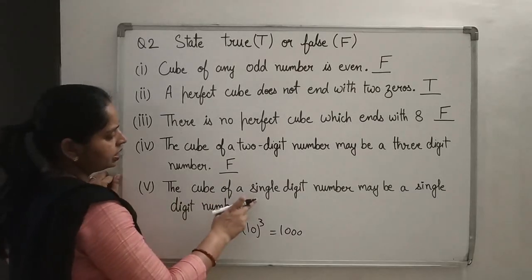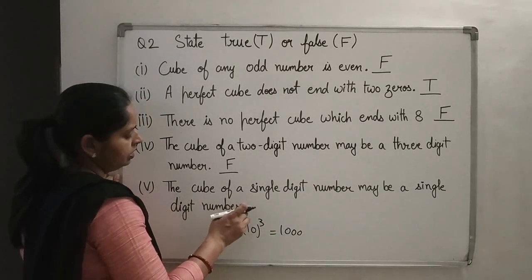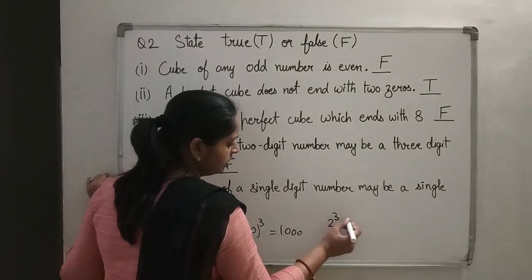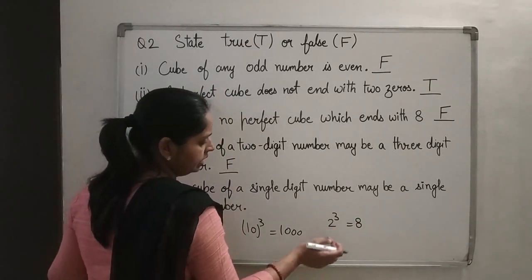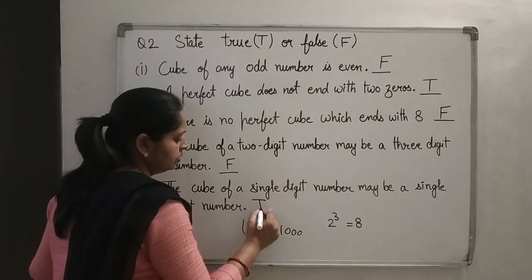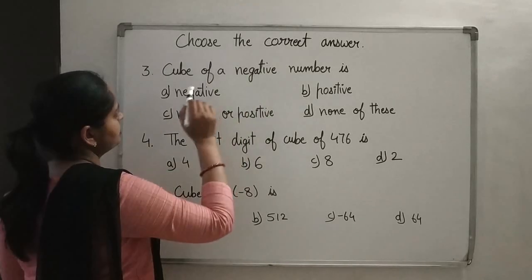The cube of a single digit number may be a single digit number. We have the cube of 2 as 8. It's a single digit number and its cube is 8, also a single digit number. So the statement is true. Okay? Yes, now choose the correct answer.